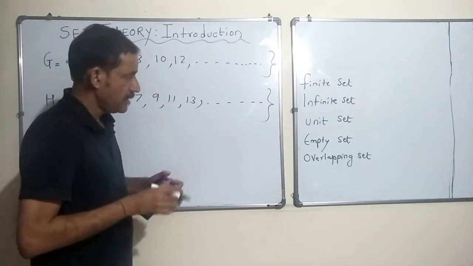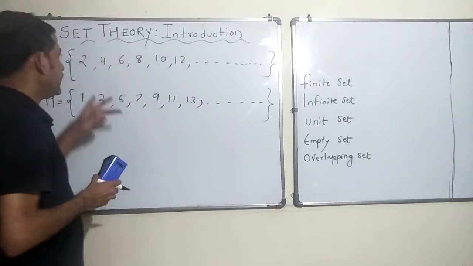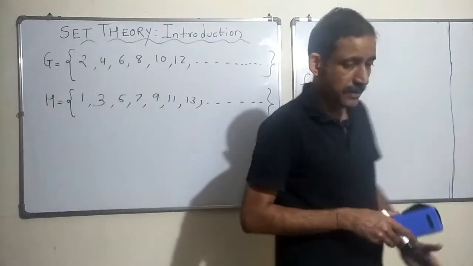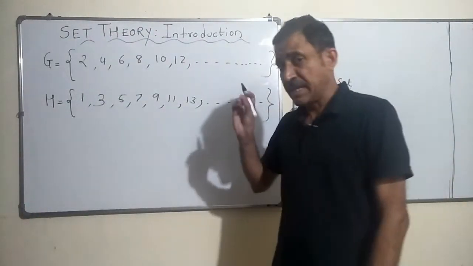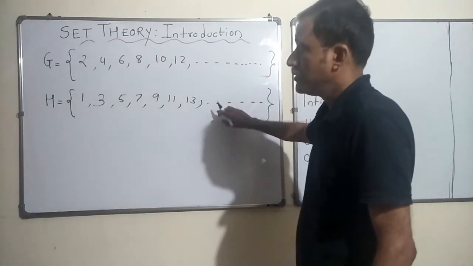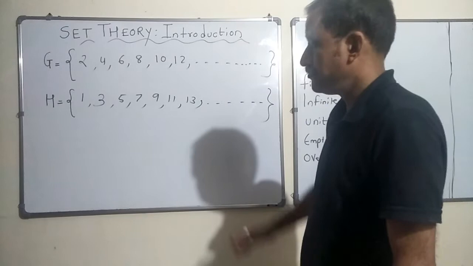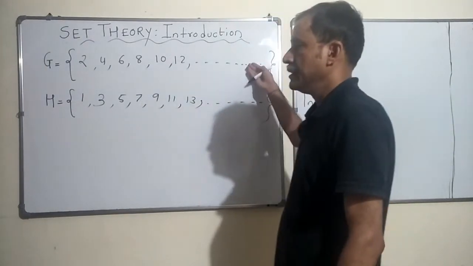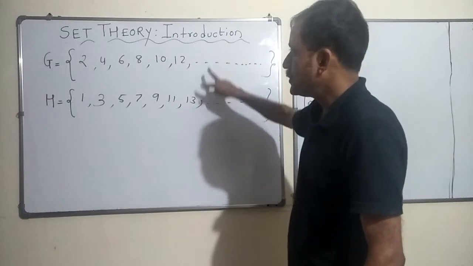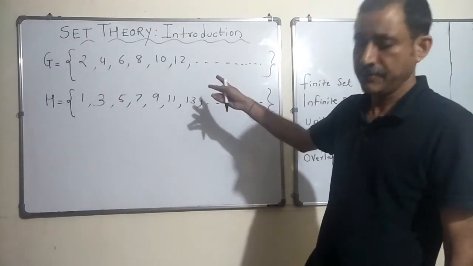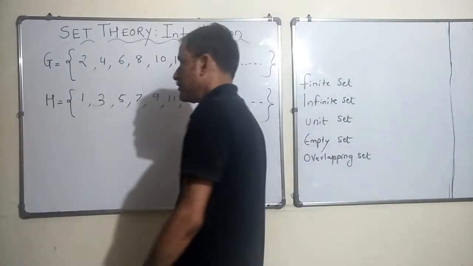Now tell me, would there be any element which would be common to both? You guessed it correctly. There is no element which is common to both, because these are all odd numbers and these are all even numbers. If there is a number which is common to both, it becomes an odd number and an even number simultaneously, which cannot be the case.